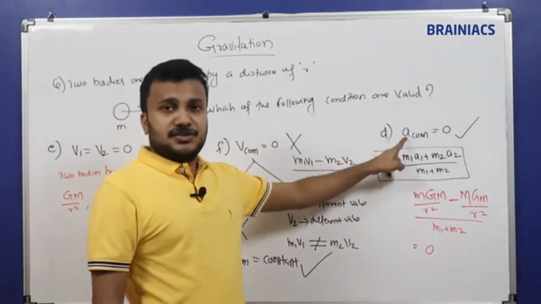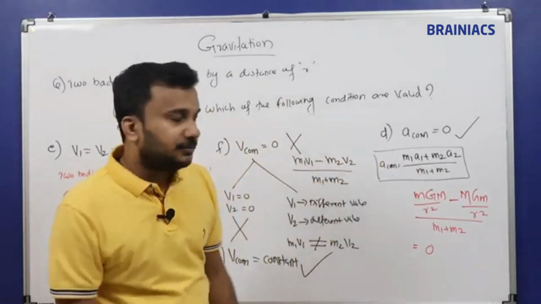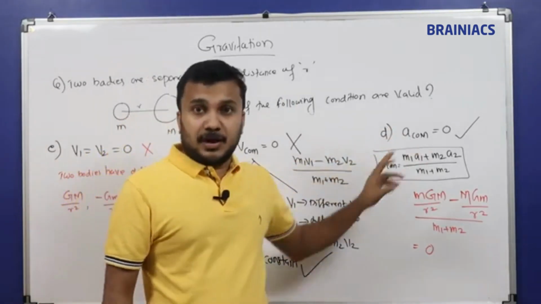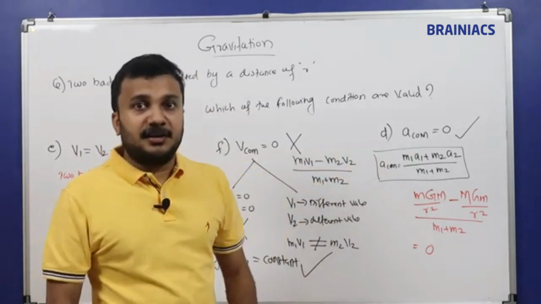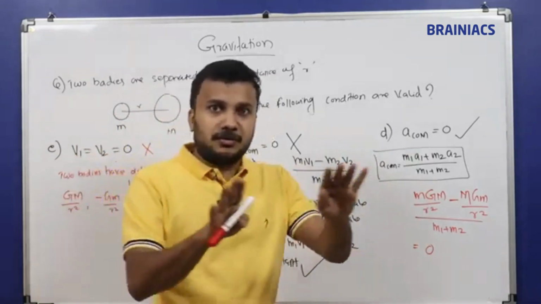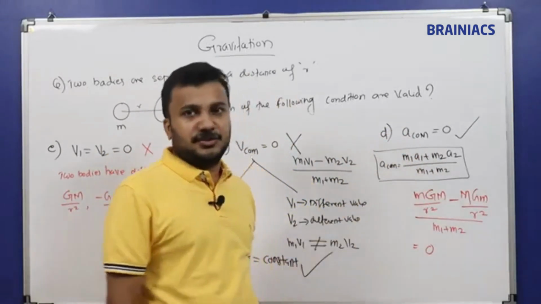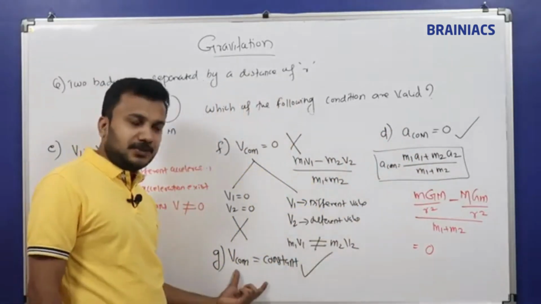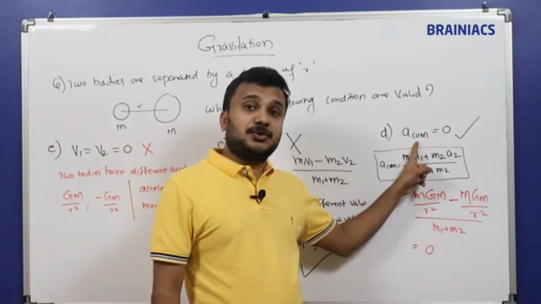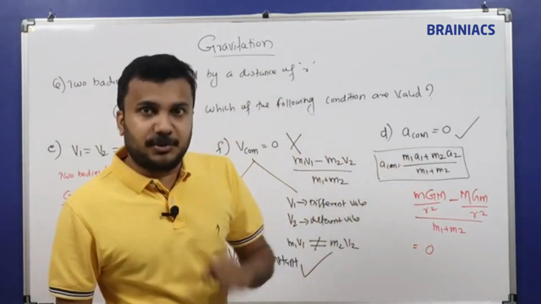Acceleration 0 means the body is not moving at all, so the velocity of the center of mass equals 0, or the body has a uniform or constant velocity. Then also acceleration is equal to 0. We are already given that the acceleration of the center of mass is 0.